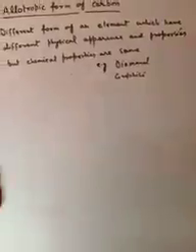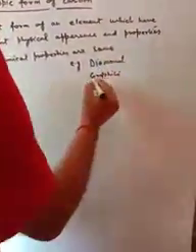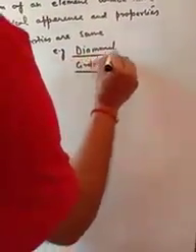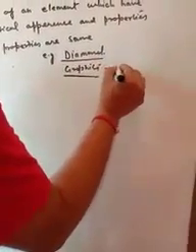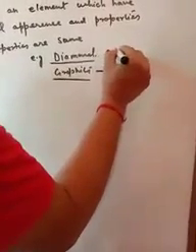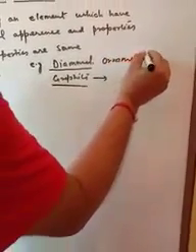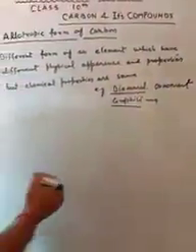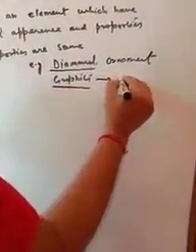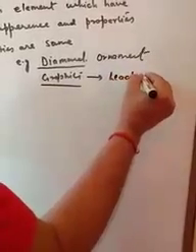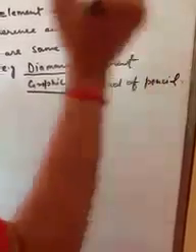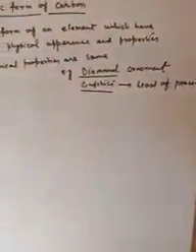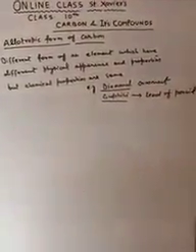As you know that diamond is a precious stone and graphite is not as precious as diamond. Diamond is used to prepare ornaments, and you know how important it is, and graphite is used as the lead of a pencil. Now, how are they different due to the structure? Let's see.